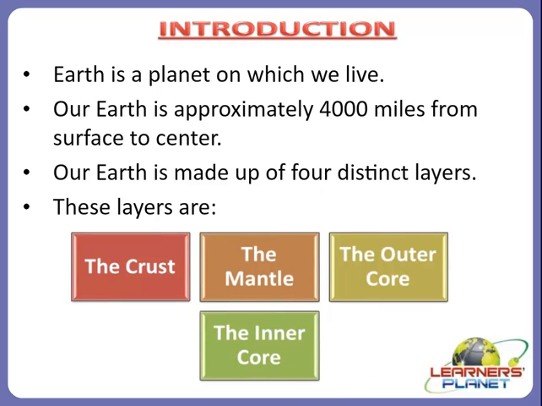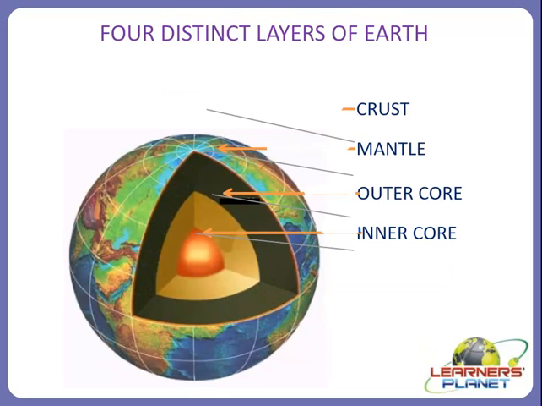Let's see a picture which will explain these layers best. As you can see here, the red and yellow portion is the inner core of the earth. After that comes the outer core, so this brown portion is the outer core of the earth. And you can see here this black portion, the black portion forms the earth's mantle.